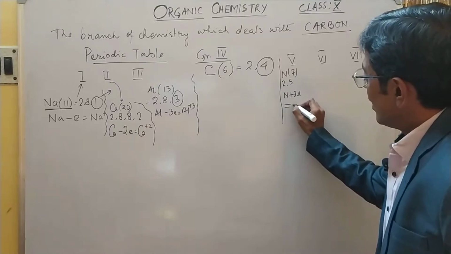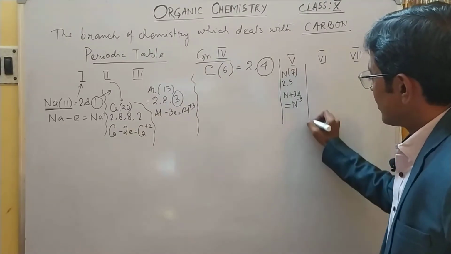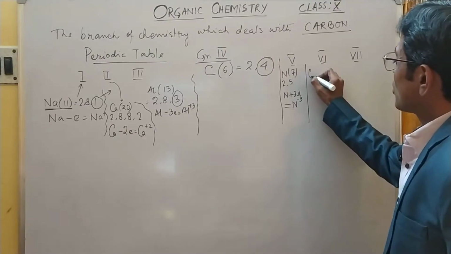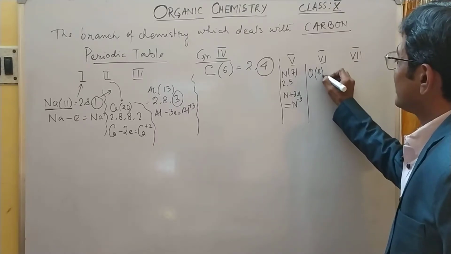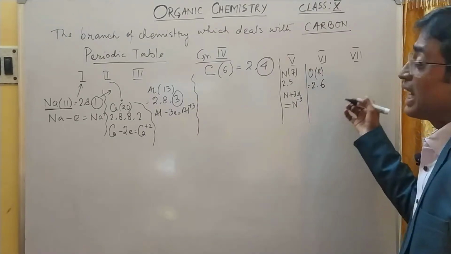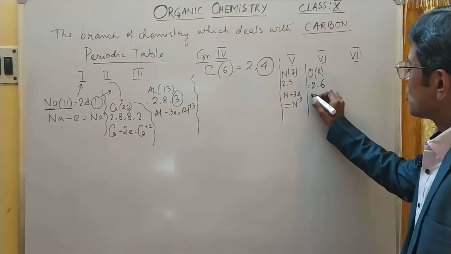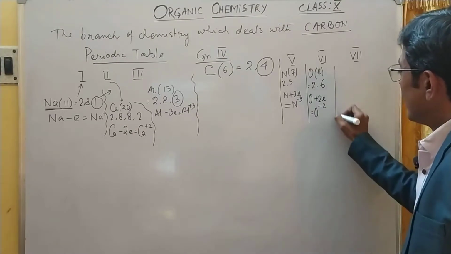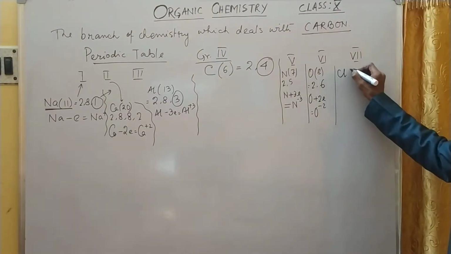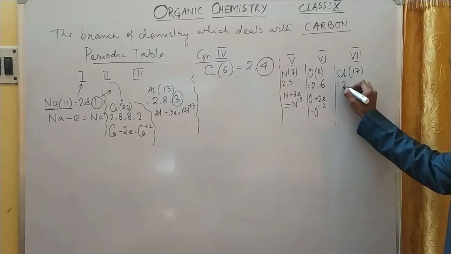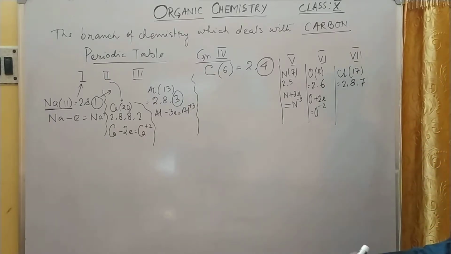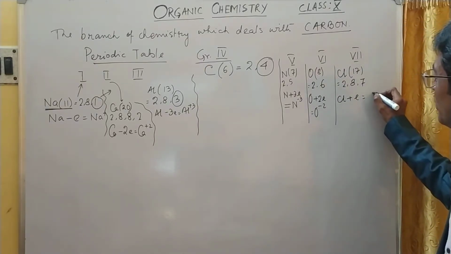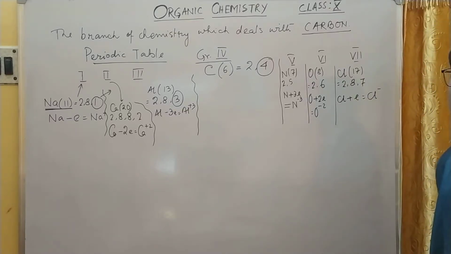You all have learned this in the periodic table, so it is a little bit of recap. Now oxygen, atomic number 8, 2, 6, will gain 2 electrons to become O minus 2. And lastly, as usual, chlorine, atomic number 17, that is 2, 8, 7. In order to fulfill the octet, chlorine will gain 1 electron to attain stability, that is the chloride ion.